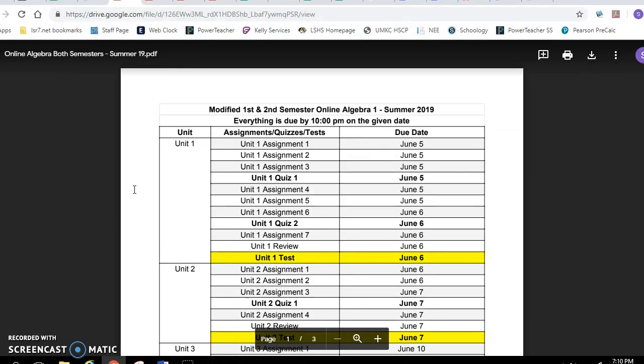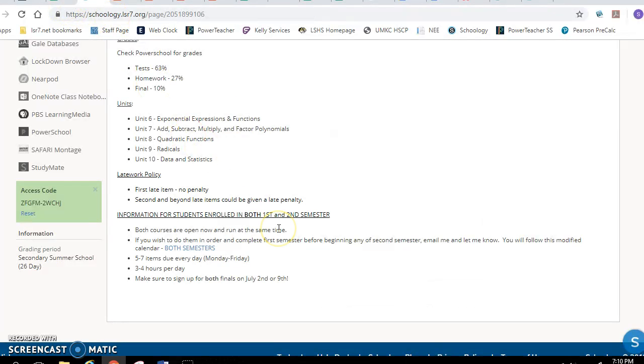So I have a modified calendar for you to follow. So you'll want to click on that and use this. As you can see though, you have twice as much work to do. So there'll be 5 to 7 items due every day, and Monday through Friday, not just Monday through Thursday. So you would plan to spend 3 to 4 hours per day. You also have to sign up for both finals on July 2nd or 9th.